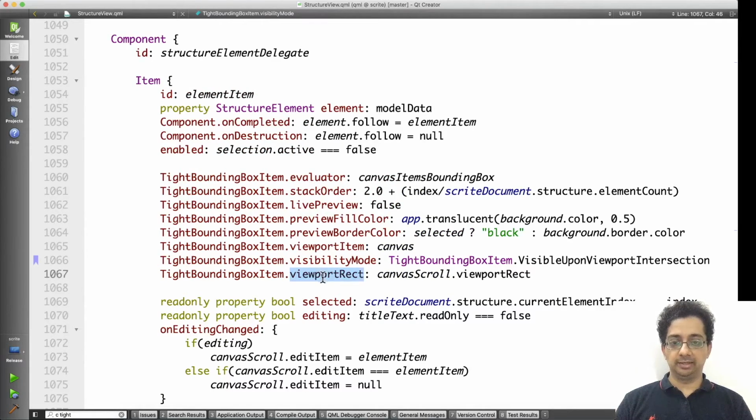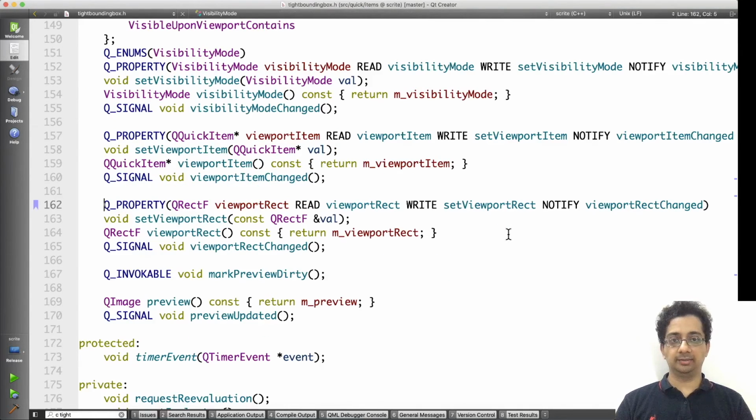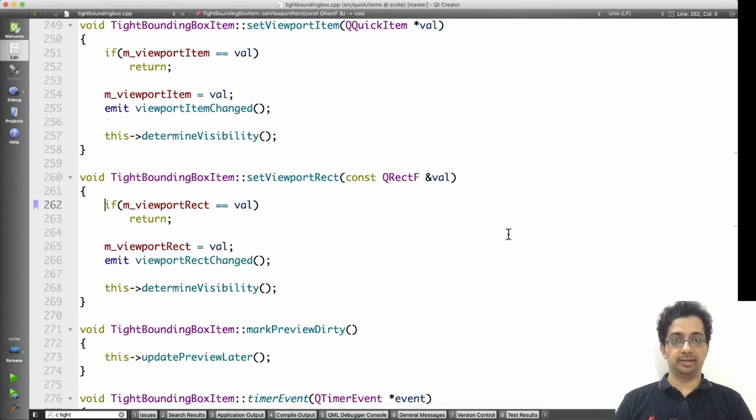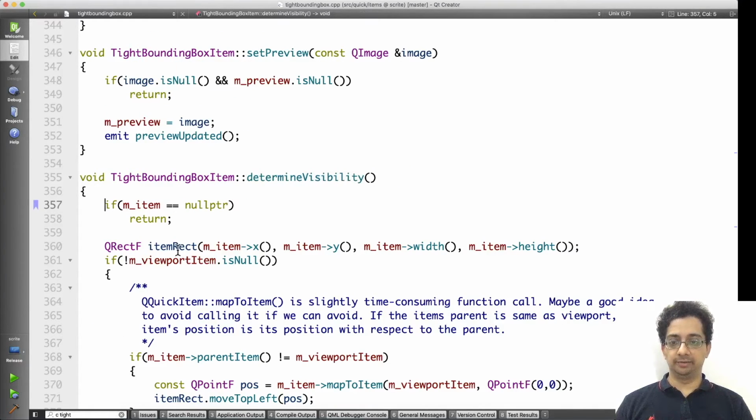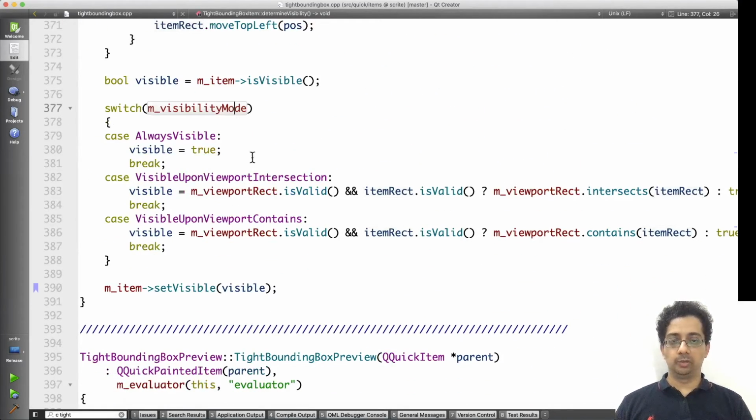We are assigning the value of the viewportRect property inside the TightBoundingBoxItem to canvasScroll.viewportRect. Now we pass that rectangle into this property, so the set function accepts this rectangle. In determineVisibility, we find out the rectangle that the item occupies, and then based on the visibility mode, we determine whether the item should be visible or not. So this way we are able to drastically reduce the number of items that should be visible.